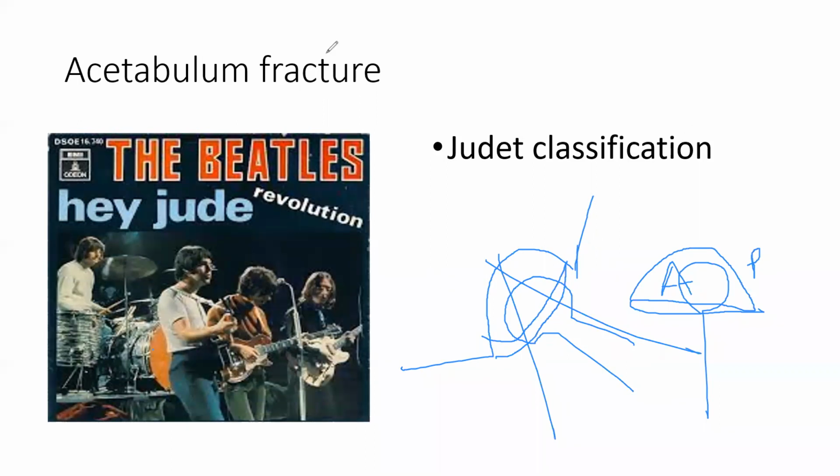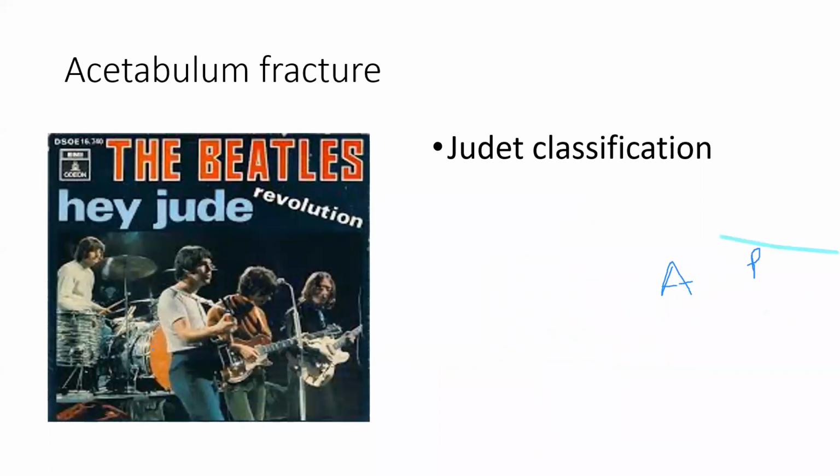For acetabulum fracture, the main thing you should remember is that there's a band known as the Beatles, and they have a very famous song, Hey Jude, a very nice song. So there's the Judet classification for acetabulum fracture. You have to remember the name of the classification: Judet classification for acetabulum fracture.